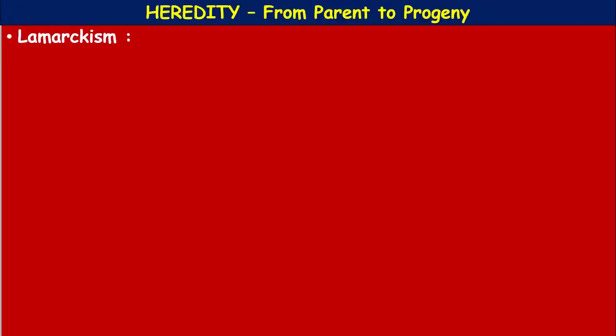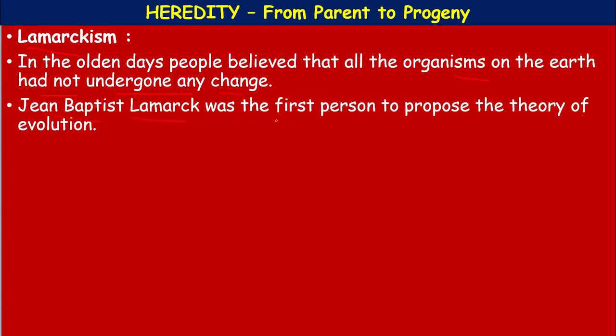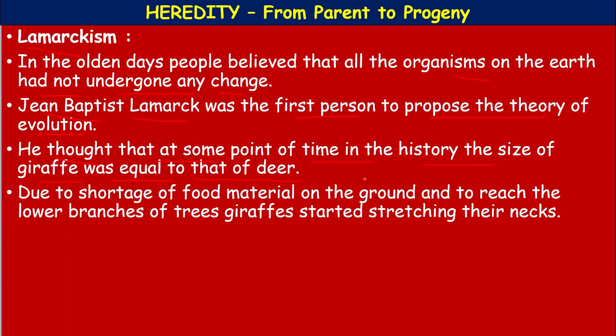Lamarckism. Lamarck's theory of evolution was published in his famous book Philosophie zoologique in the year 1809. In the olden days, people believed that all the organisms on the earth had not undergone any change. Jean-Baptiste Lamarck was the first person to propose the theory of evolution. He thought that at some point of time in history, the size of the giraffe was equal to that of a deer, that is called antelope.